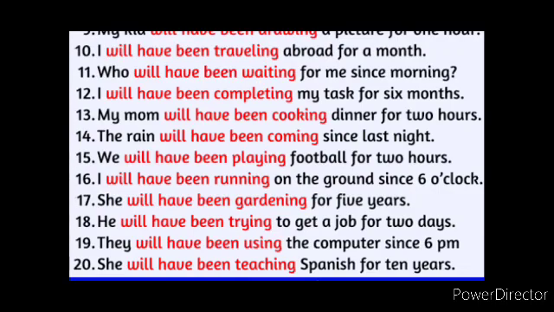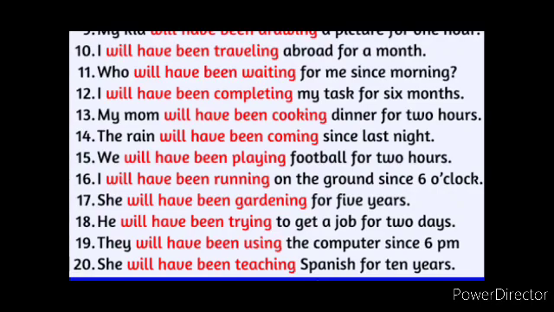Who will have been waiting for me since morning? As it is an interrogative sentence, we are using a question mark. I will have been completing my task for 6 months. If it is negative, how will you write, children? I won't have been completing my task for 6 months.